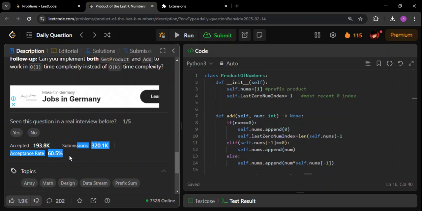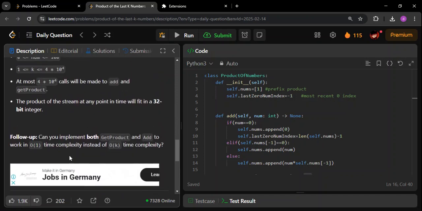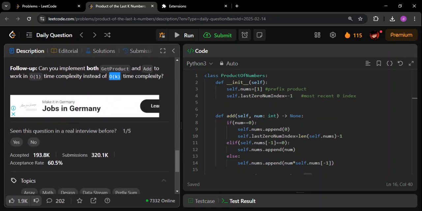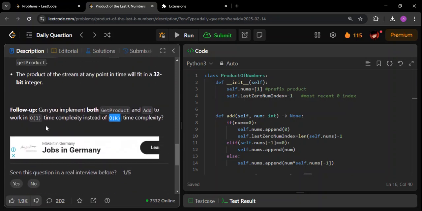It will not be crossing 55%. That's what I felt. But yeah, I guess they are also accepting the off-case solution. Because of that reason, the acceptance rate is around 60. But obviously, if that had not been the case, it would have been less than 55. That's what I can think of.